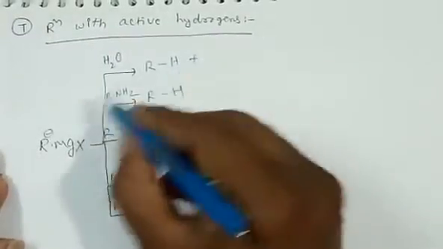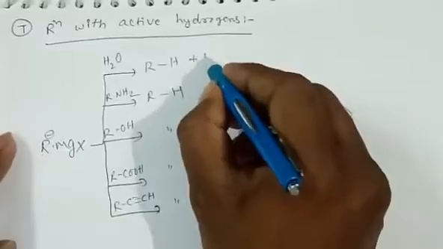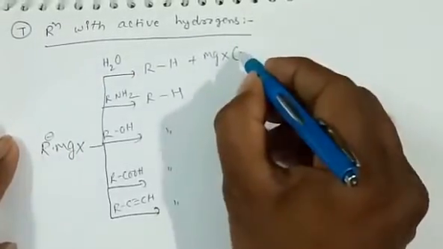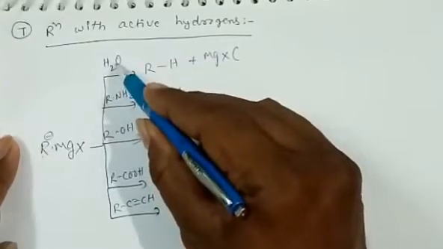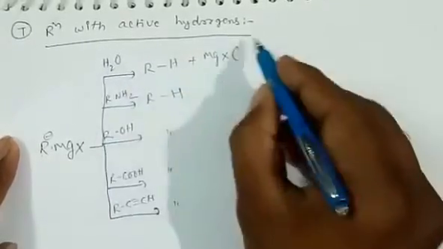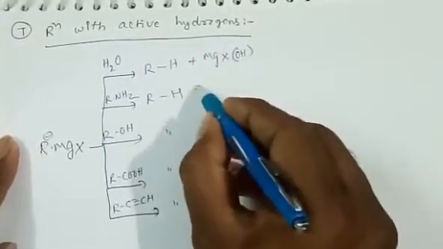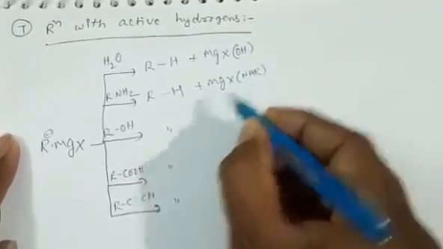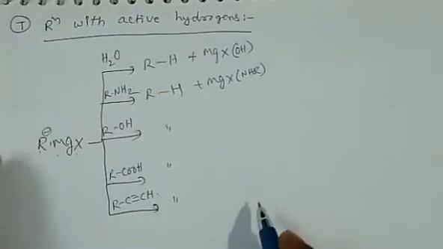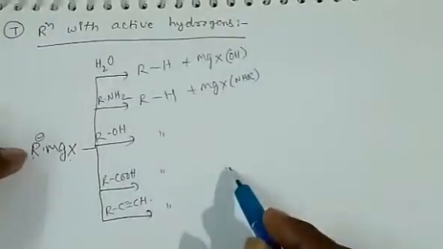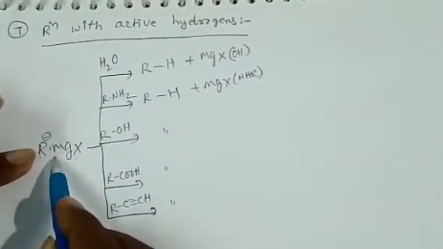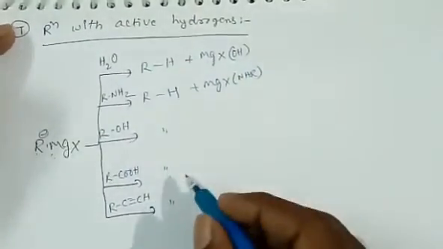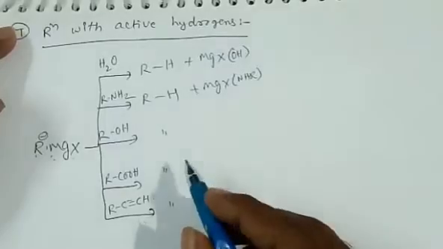The remaining one is the byproduct, MgX. The remaining portion of the substance after losing H plus ion is OMgX, NHR MgX, like that. You can write simply. So the point is, when Grignard reagent reacts with active hydrogen containing substances, alkane is formed.